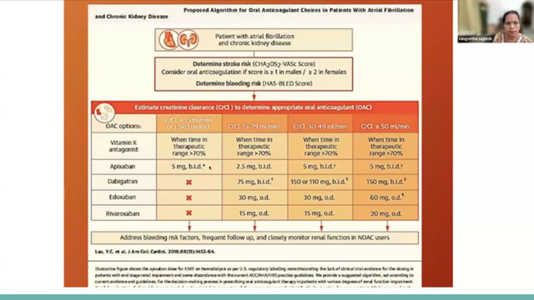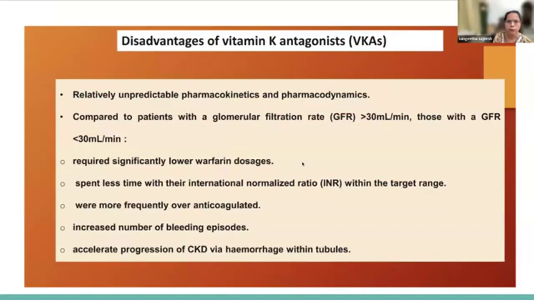As you can see here, in the end-stage renal disease population the only studied molecule with some data is apixaban, at a dose of 5 mg BD. For dabigatran, edoxaban, and rivaroxaban, we don't have data. Even if we start oral anticoagulants based on the stroke risk and bleeding risk, we will have to address modifiable bleeding risk factors, ensure frequent follow-up, and monitor renal function.